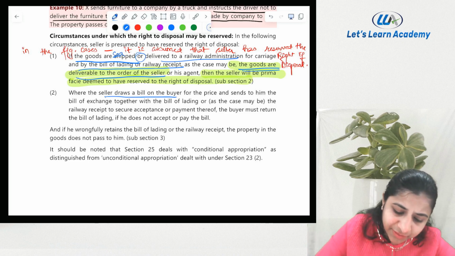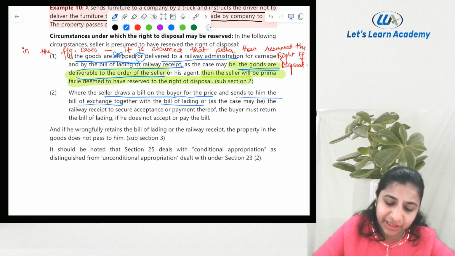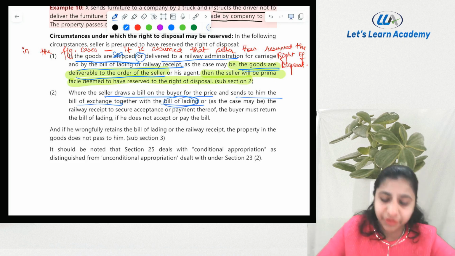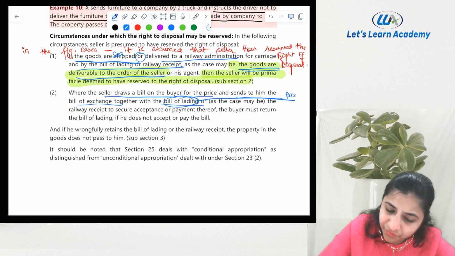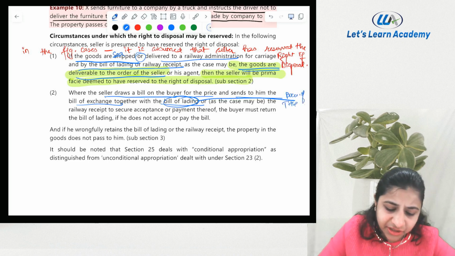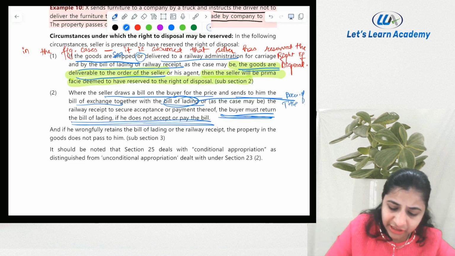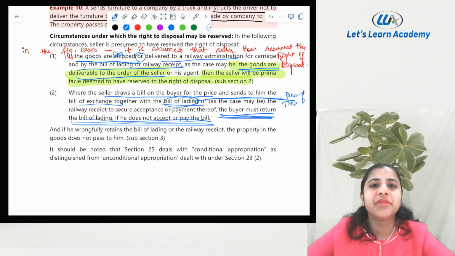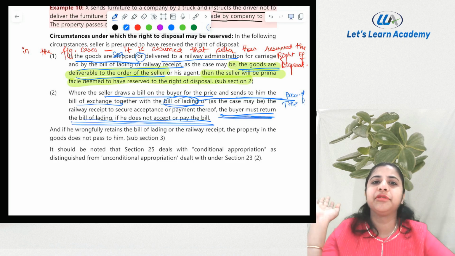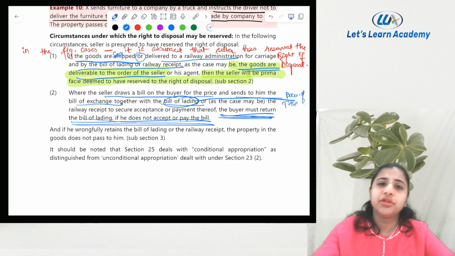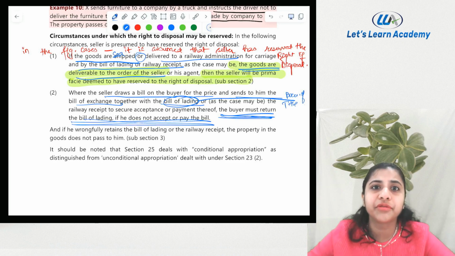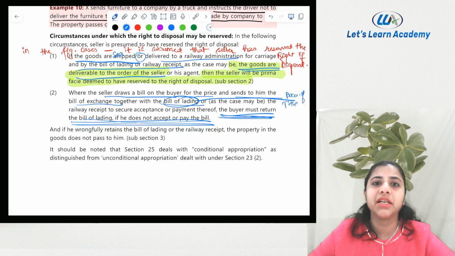Where the seller draws a bill on the buyer for the price and sends to him the bill of exchange together with the bill of lading. Bill of lading is your document of title. You can write it here. The railway receipt, to secure the acceptance of payment, the buyer must return the bill of lading if he does not make the payment. That means the bill of lading will no longer be valid if you have not fulfilled the conditions. Otherwise we say the one who holds the documents becomes the owner of the goods, but we will not apply that rule here.